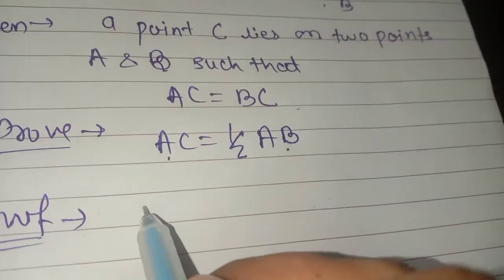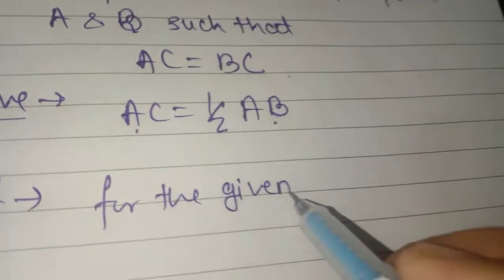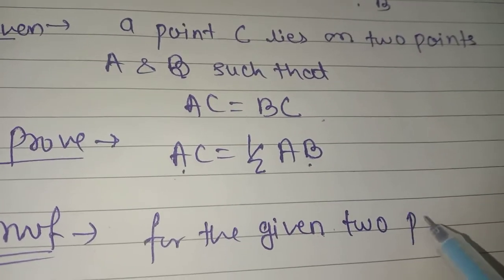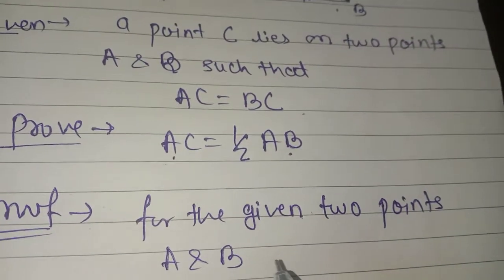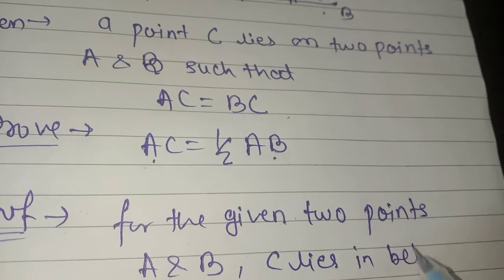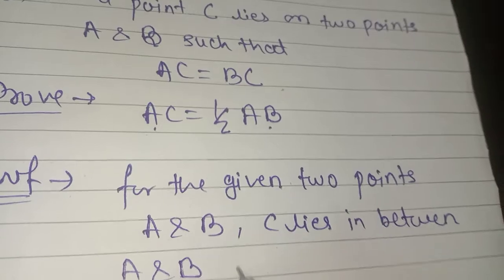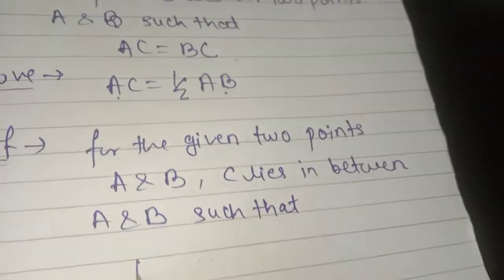So how to prove? Let's write the proof. In proof we write down, for the given 2 points A and B, C lies in between A and B such that AC is equal to BC.